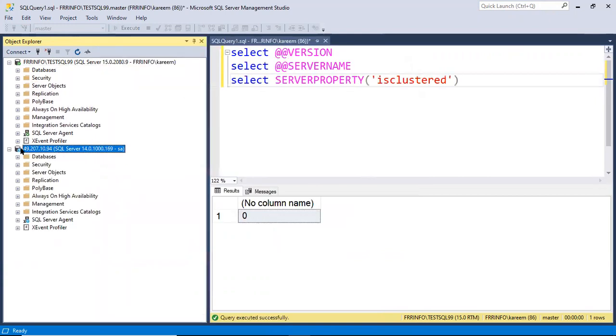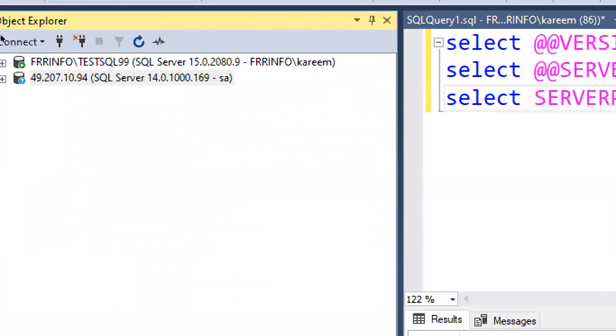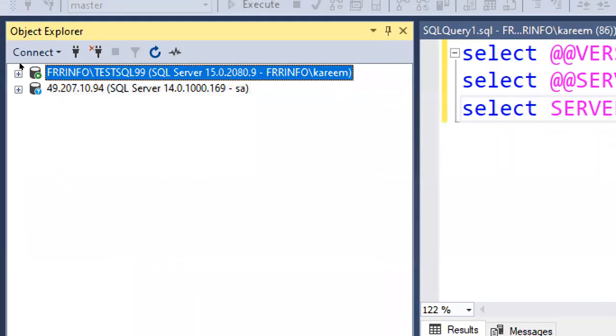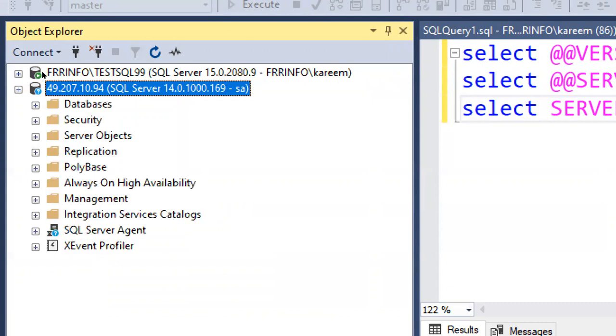We can see the difference very clearly here. The green icon means it is a local server, which is there in my laptop only. But where you see question marks, that server is not in my laptop, it is somewhere in the network. I have connected from here.